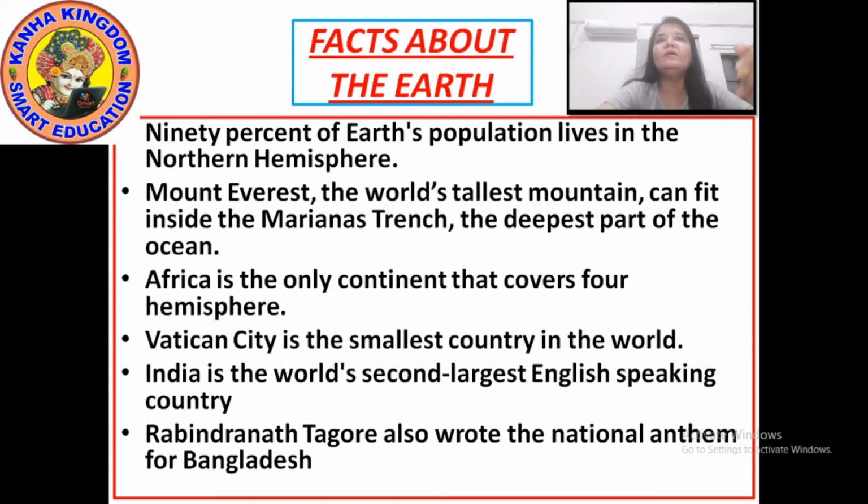There are 7 continents. The other continents may cover either 1 hemisphere or 2 hemispheres, but Africa is the continent which covers all 4 hemispheres. Next, Vatican City is the smallest country in the world. Then which is the largest country? Russia. Russia is the largest country in the world.